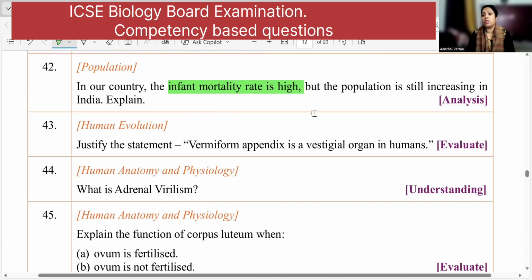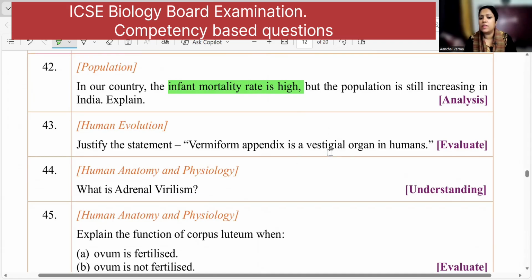The birth rate is high, and the death rate is low because of better medical conditions. So you can write that. Even if the infant mortality rate is high, many children are born, and the number of people dying is less because of better medical facilities.